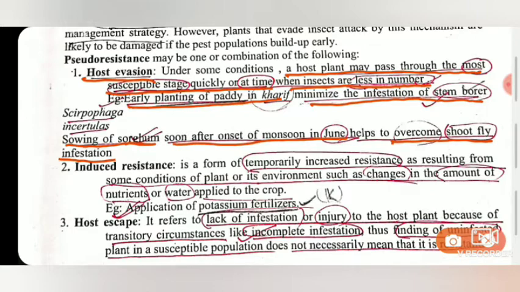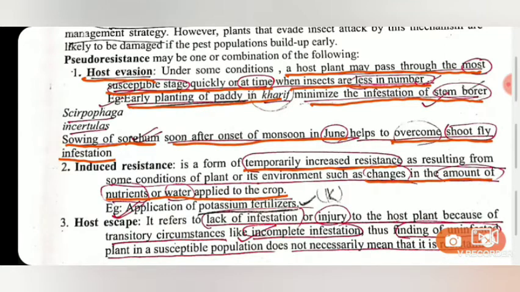Then induced resistance. Induced resistance is temporarily increased resistance. This is increased temporarily by means of environmental factors such as changes in the amounts of nutrients or water applied to the crop, and it can also be due to fertilizers. Like I told you, application of potassium and nitrogen as fertilizer makes the crop temporarily resistant to aphids.